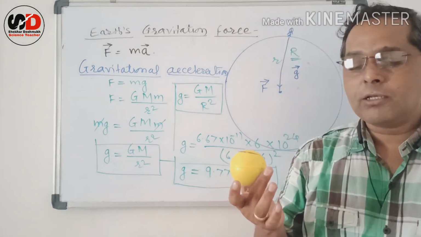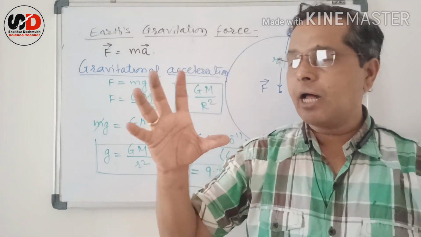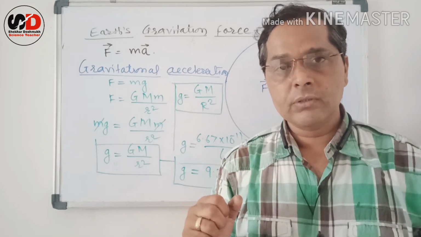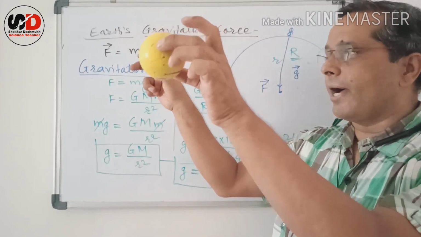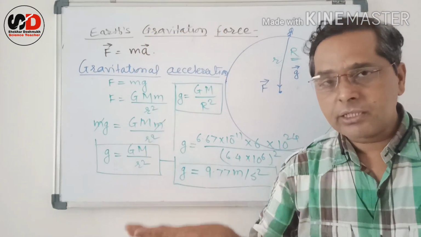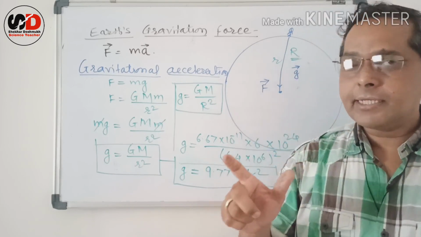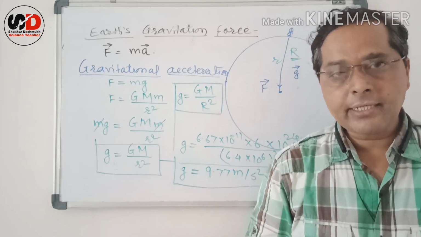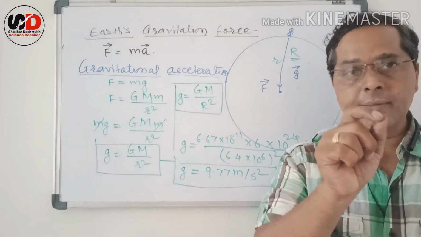Take a sponge ball and a cricket ball or a hard ball, a cork ball, and go on the terrace. From the same height, release both the balls and see which one touches the ground first. Surprisingly, you can see that both the balls touch the ground at the same time.